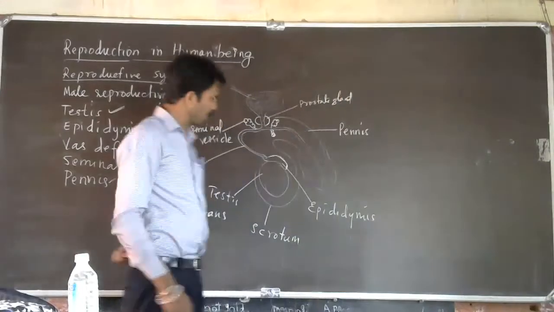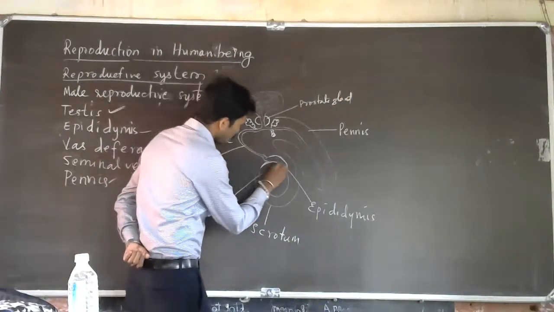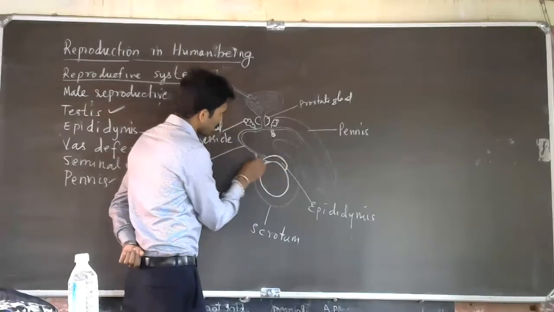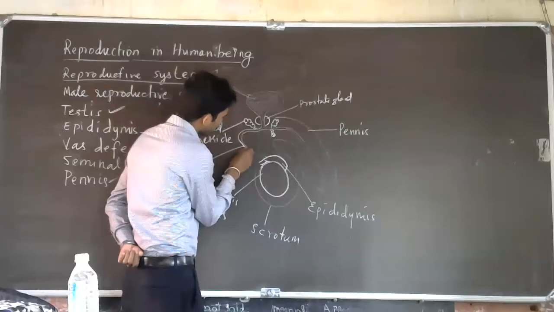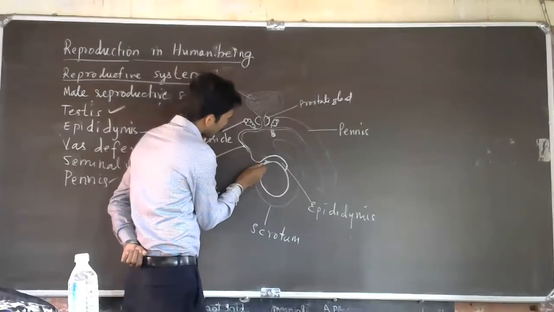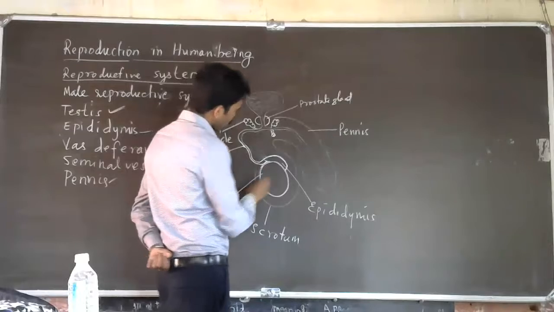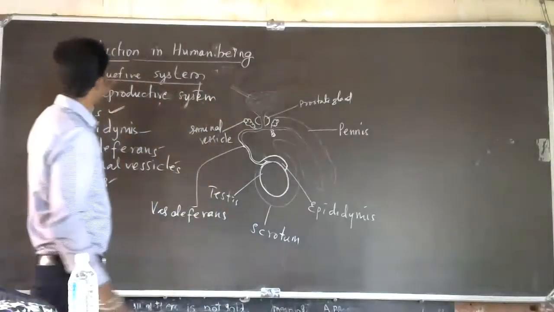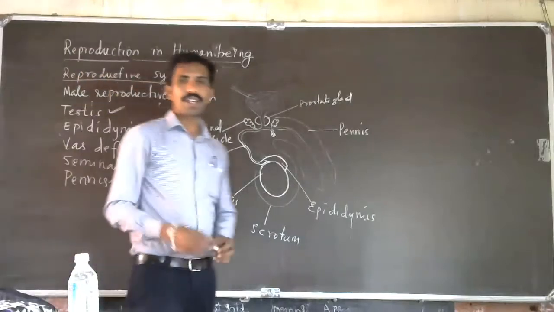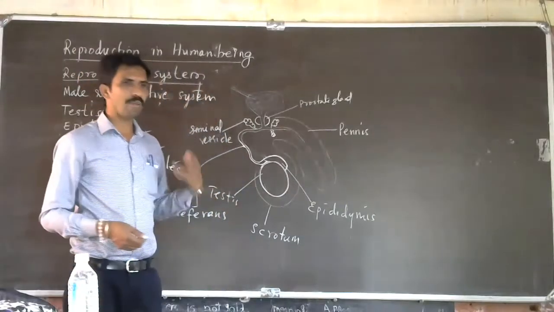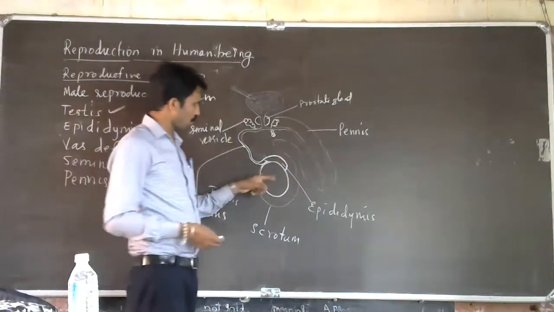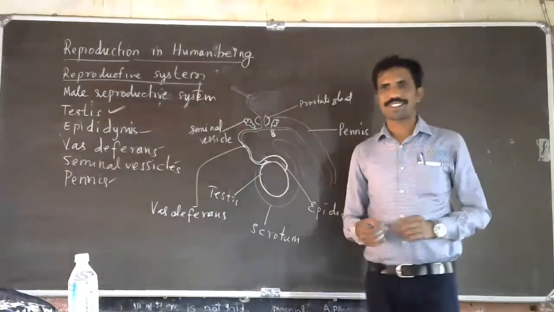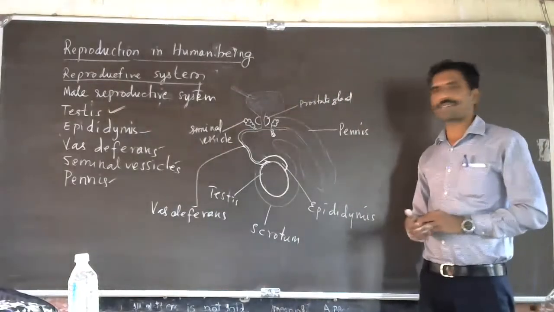You can see in this picture, this is the main organ where the reproduction actually begins. So reproductive system means what? It will help in reproduction, meaning haploid cells are produced. Haploid cells are produced, so those are gametes. What is meant by sexual reproduction? Sexual reproduction is a reproduction in which gametes are produced. This testis is the organ which produces the sperm, or gamete, as we call it.